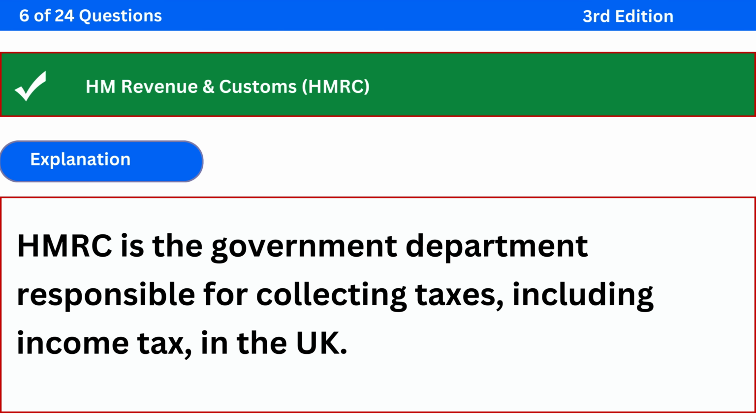The correct answer is Revenue and Customs, HMRC. Explanation: HMRC is the government department responsible for collecting taxes, including income tax, in the UK.